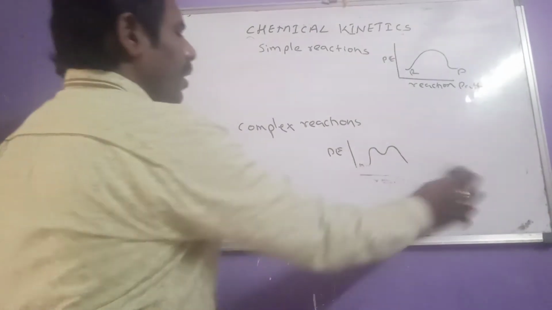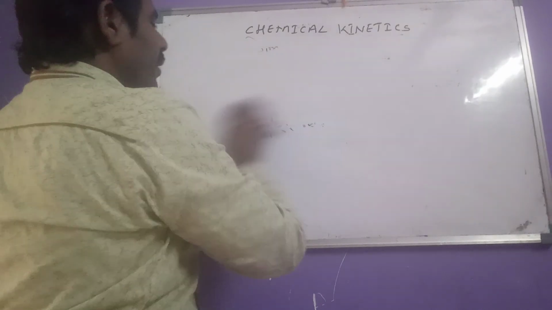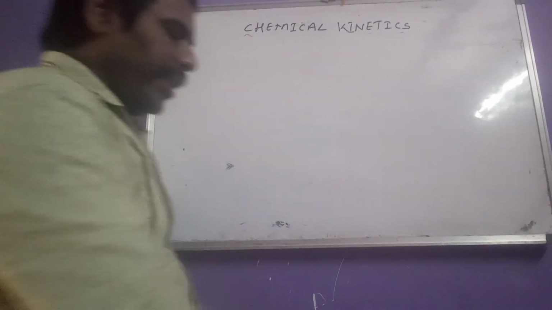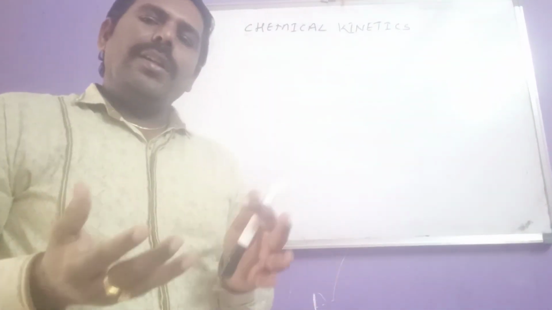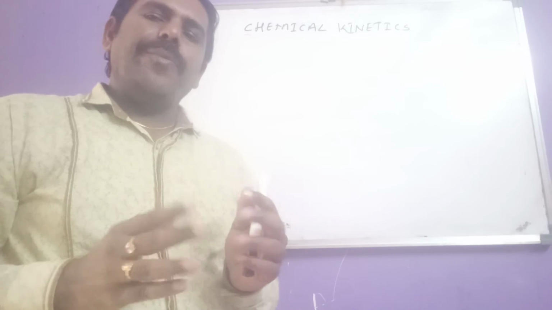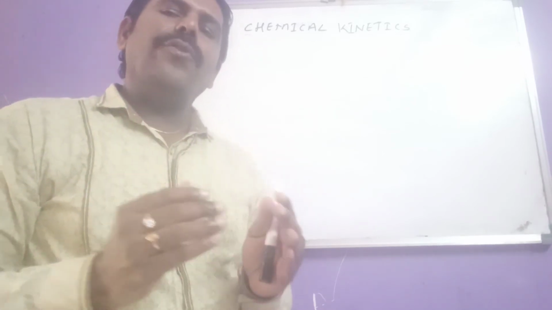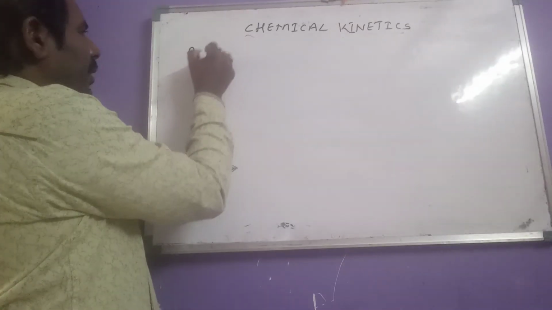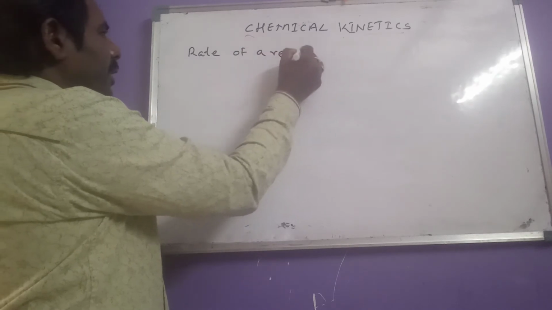Okay, then after this, let us see what is the rate of a reaction. Up to now, we have said that based on rate, reactions are classified into three types. So first we have to know what is the rate of a reaction. See here, what is the rate of a reaction? Generally, in a reaction, what is happening?